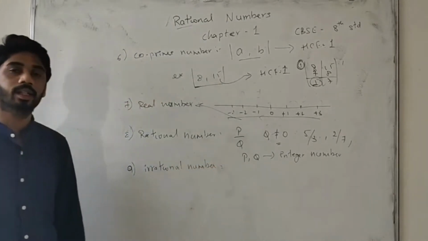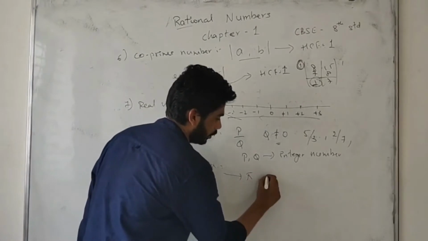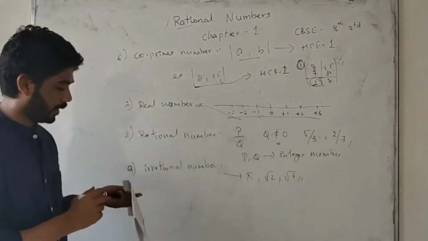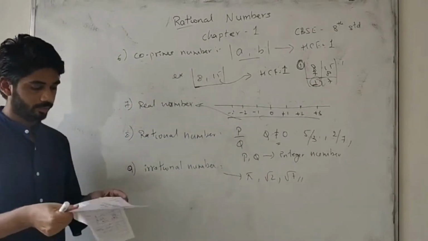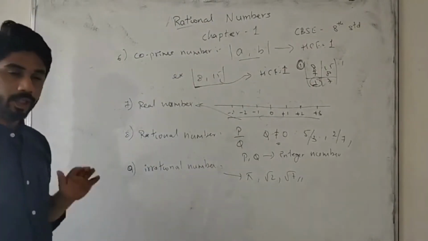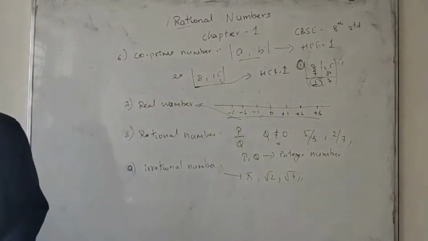These are the numbers we get in the decimal answer. Example, pi, root 2, root 7. These all numbers are the irrational numbers we get in the decimal. Okay, these are the basic things. Before starting the natural number topic, we should know that all these things are basic numbers.